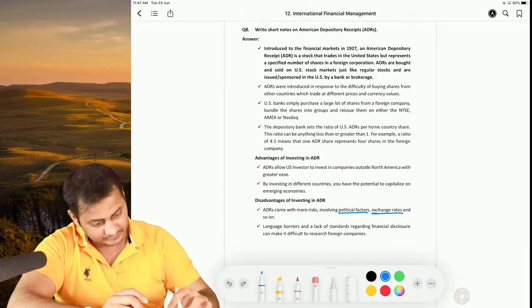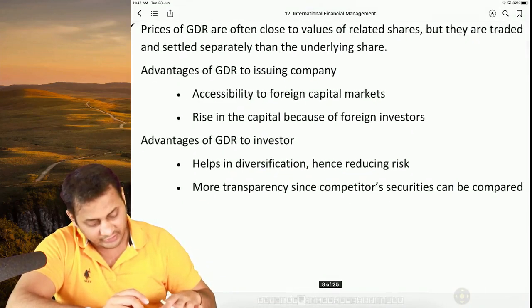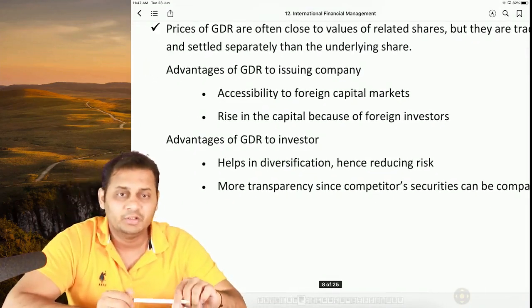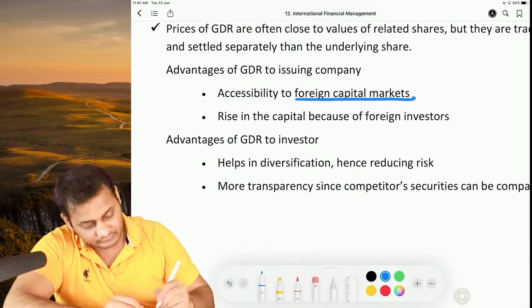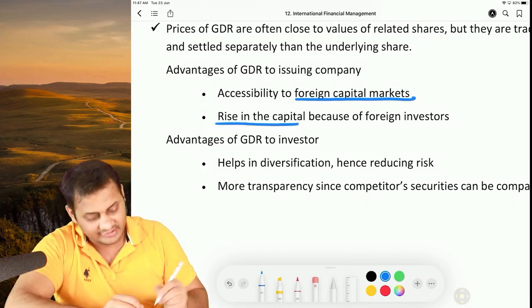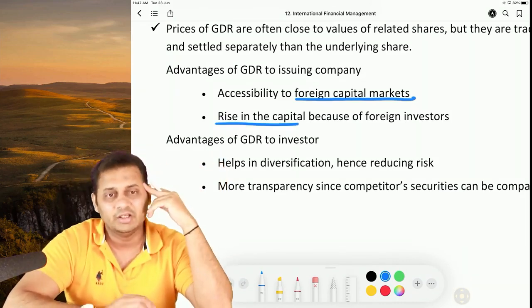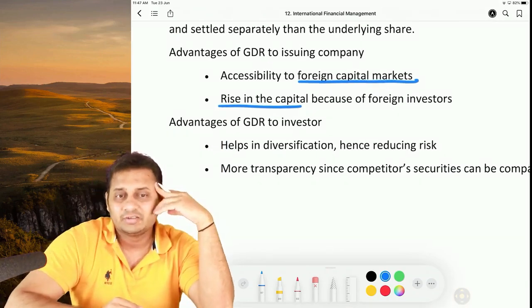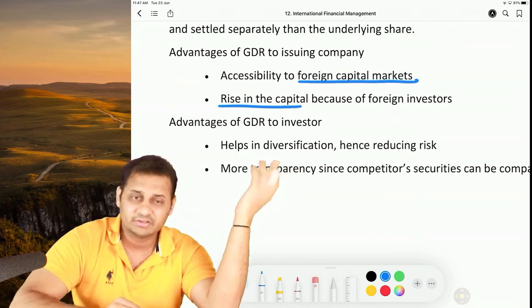The next thing, GDR. What is the advantage of GDR to the issuing company? First advantage is they get access to the foreign market, same reason. The second advantage is they get a rise in capital. Both points are the same. I don't know why the institute has given this. The next is the disadvantage of GDR to the investor. What is the advantage of GDR to the investors? It's simple.